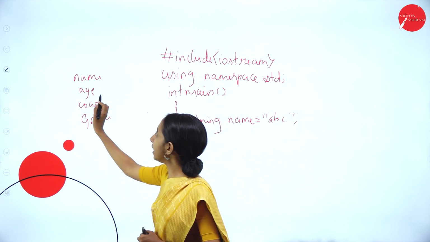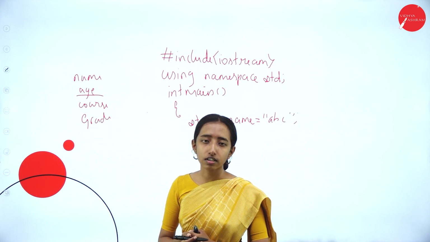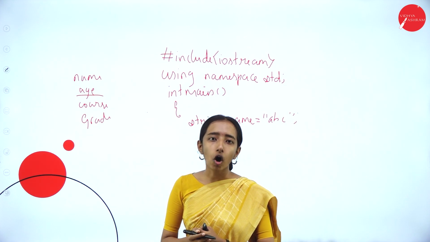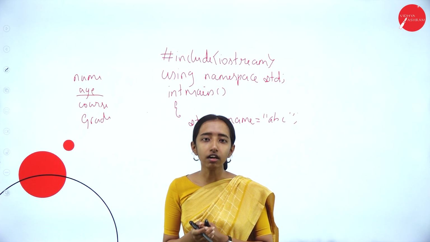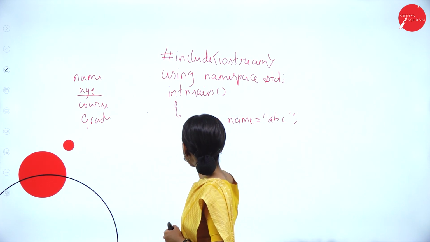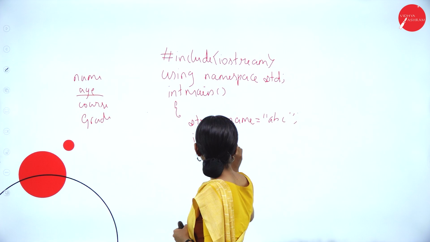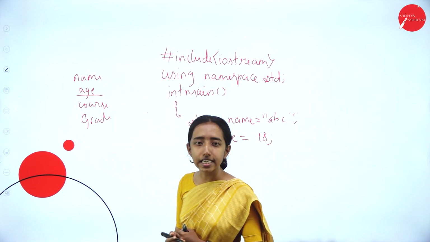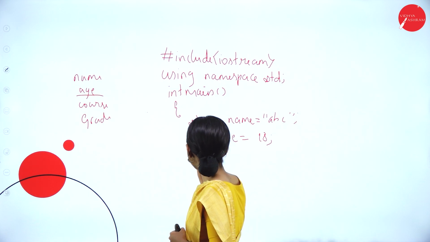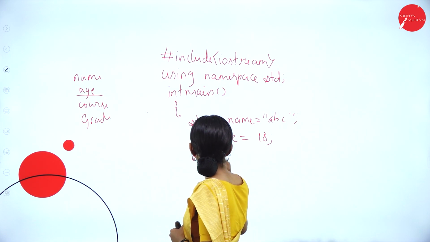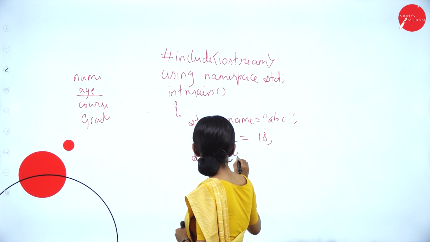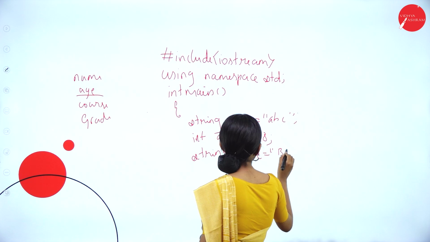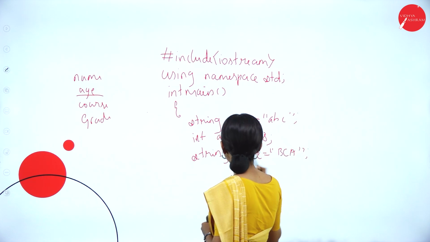So next we are having age. Age is an integer. It is a whole number. So what are we using? We are using a data type called int. So int is a primitive data type. Int age is equals to 18. Next, the course. Again, it is a sequence of characters. String course is equals to BCA. So strings are declared in double quotes.